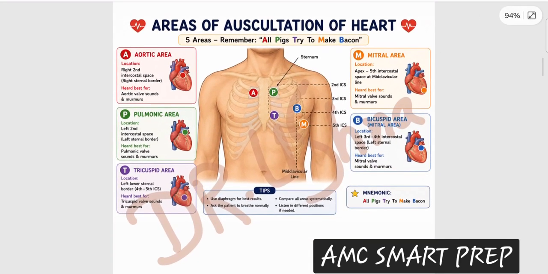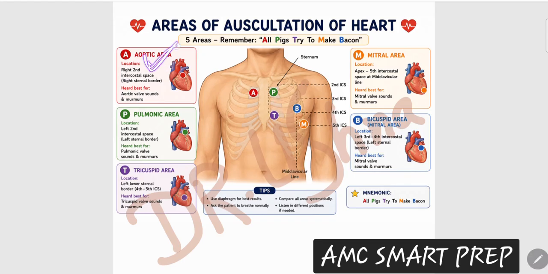Now we are particularly discussing murmurs. You have to be very particular about which areas to auscultate. You have the aortic area, pulmonary area, tricuspid area, and the mitral area. These are the four important areas. You can ignore the bicuspid area. These four areas are important, each with a particular location in the body. A very easy mnemonic to remember the areas is: all pigs try to make bacon. All, the aortic area; side by side, the pulmonary area; then below is the tricuspid area; and then the mitral area. All pigs try to make bacon.